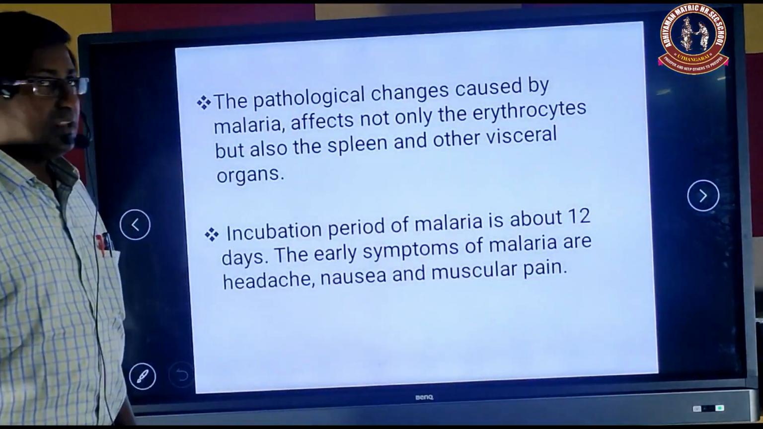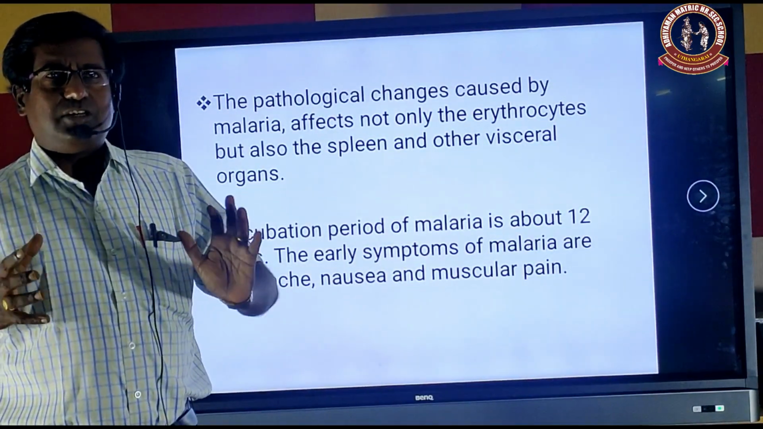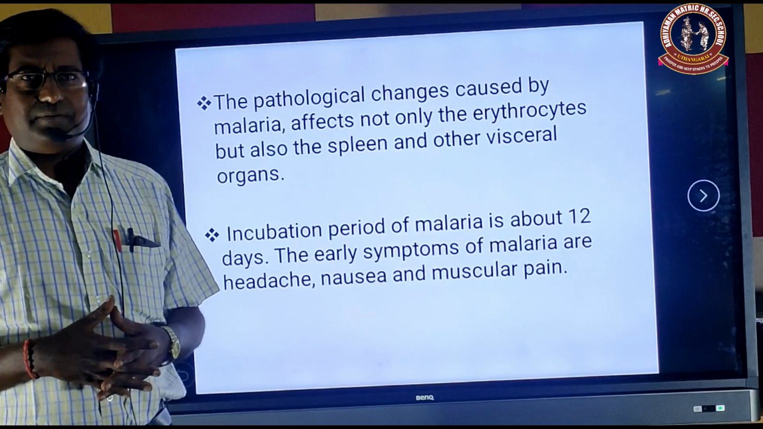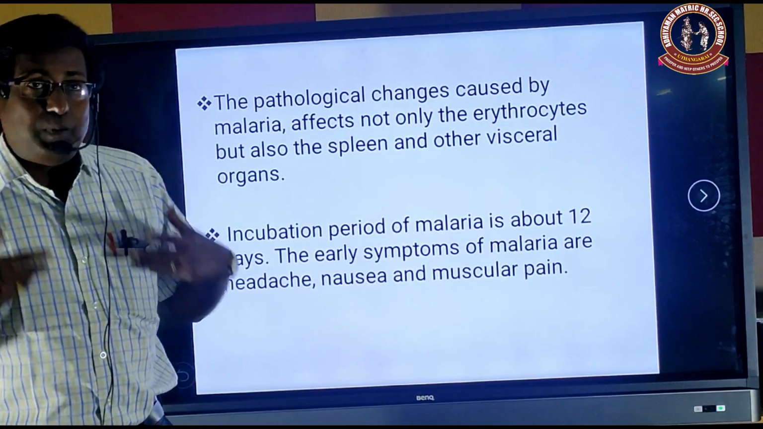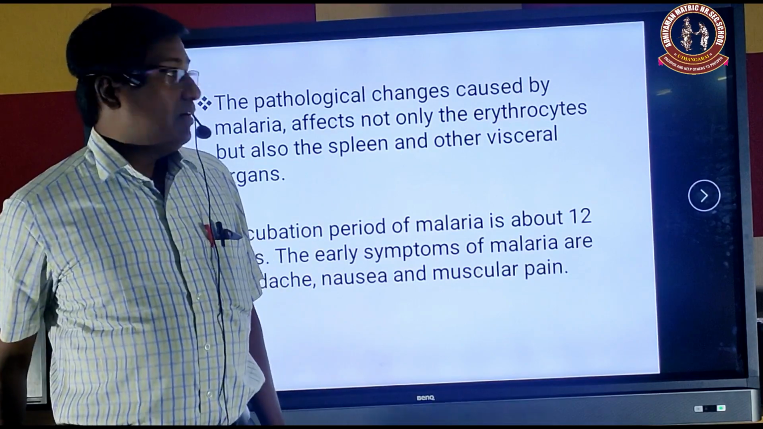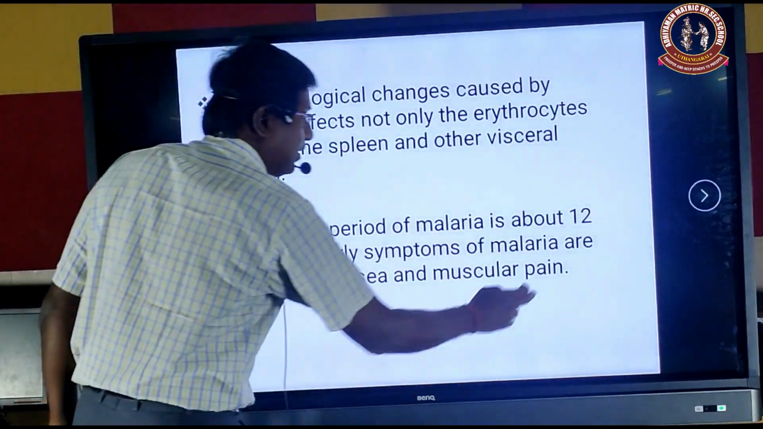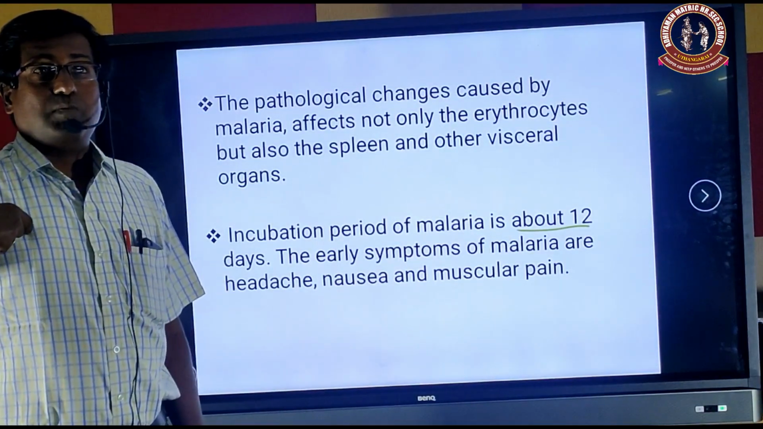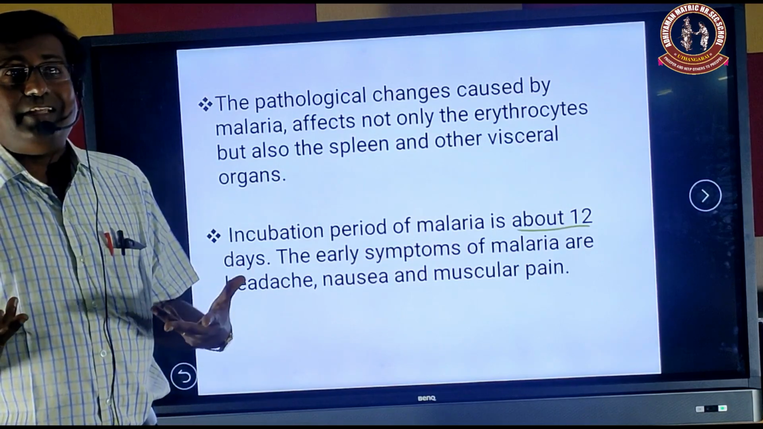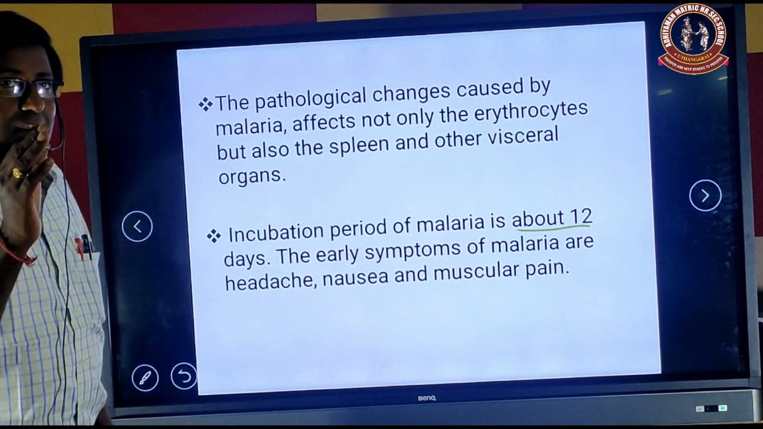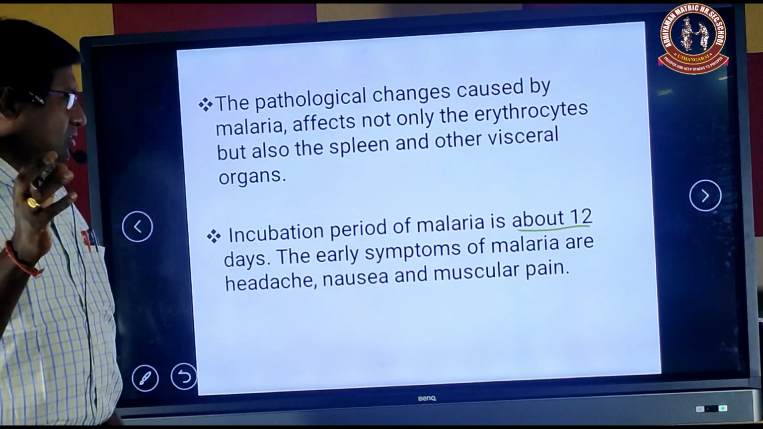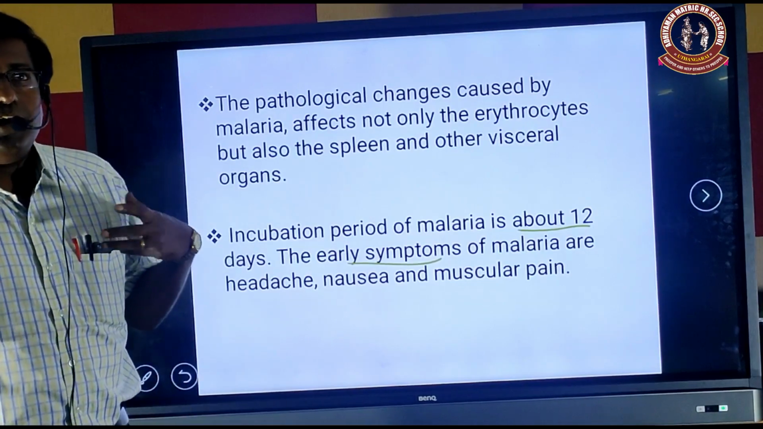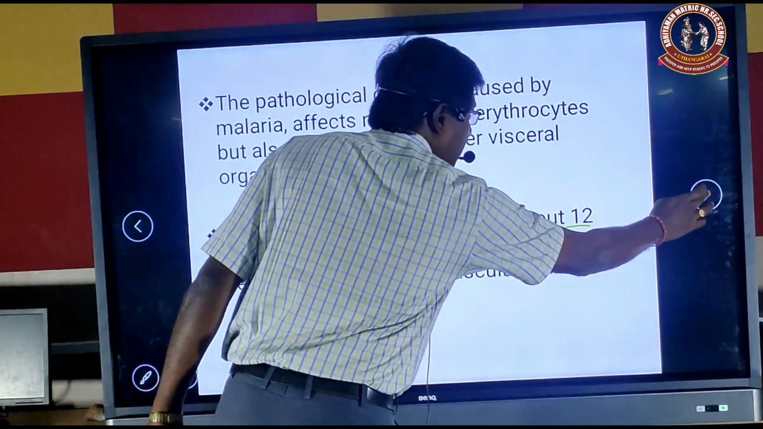The next one we see: what are the pathological conditions caused by malaria in human beings? Not only are erythrocytes destroyed, but the spleen and visceral organs are also affected. For example, the incubation time for malaria in humans is about 12 days. After the sporozoite enters the human body, it takes 12 days to show symptoms like fever. The early symptoms of malaria are headache, nausea and body pain.